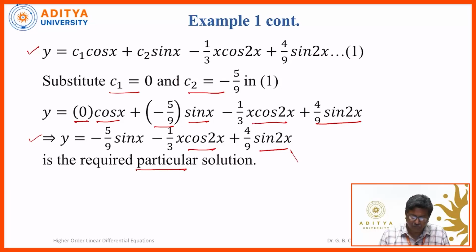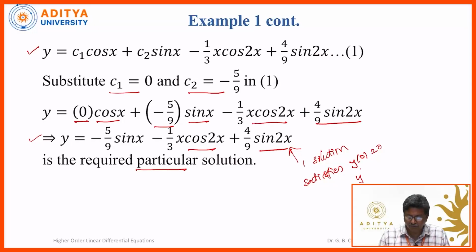So out of infinite solutions, this is one solution, or the particular solution, which satisfies the initial conditions y of 0 is equal to 0 and y dash of 0 is equal to 0. So this general solution satisfies these two conditions. So that is the required particular solution. So this is the end of evaluation of the particular integrals, specific particular integrals.